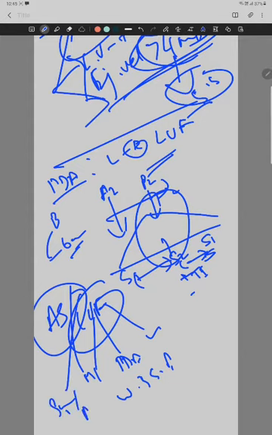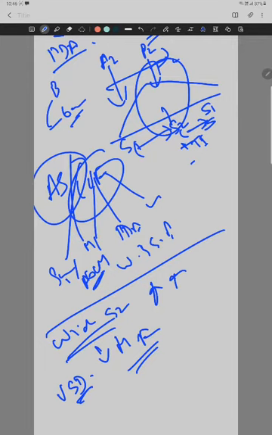Then coming to the wide split S2. A wide split occurs with increased load, so increased load is MR. The blood exit time becomes less, so A2 closes early, giving a wide split. So it may be MR or VSD. In ventricular septal defect the blood volume in the left ventricle becomes small because of LV to LA shunting, so less time and A2 closes early. The most common congenital heart disease is VSD.